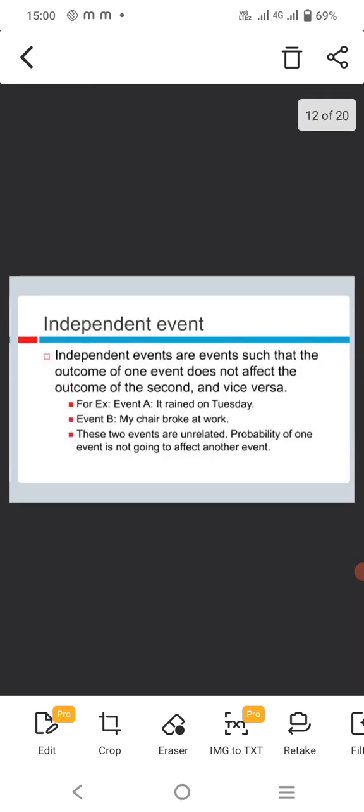Next, we discuss independent events. Independent events are events such that the outcome of one event does not affect the outcome of the second one, and vice versa. For example, event A is rain on Tuesday. Event B is my chair is broken at work. These two events do not affect each other. So this is an independent event.